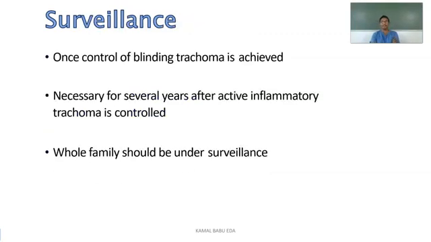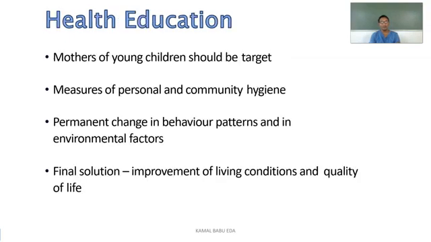Coming to the surveillance here, once the control of blinding trachoma has been achieved, then for the next few years they will go for surveillance of active inflammatory trachoma cases, whether it is in a control state or relapsing again. The whole family should be kept under surveillance because it is a communicable disease. It can transmit even from fomites and the articles which were used by the infected person.